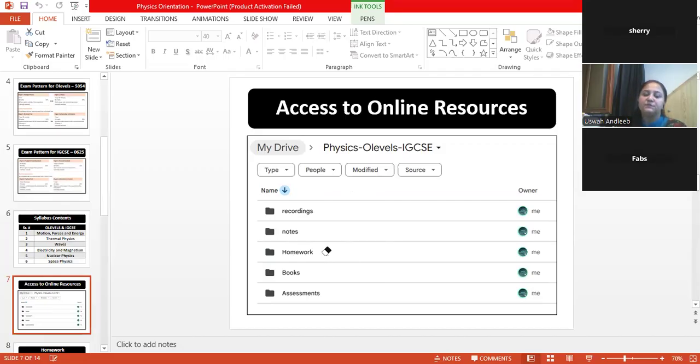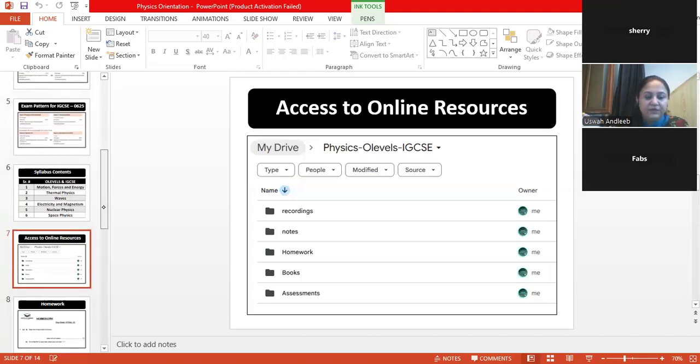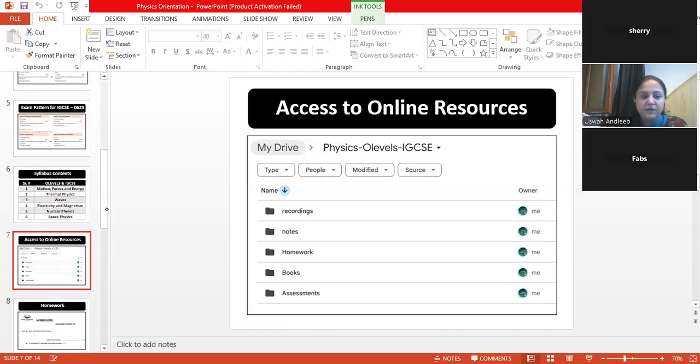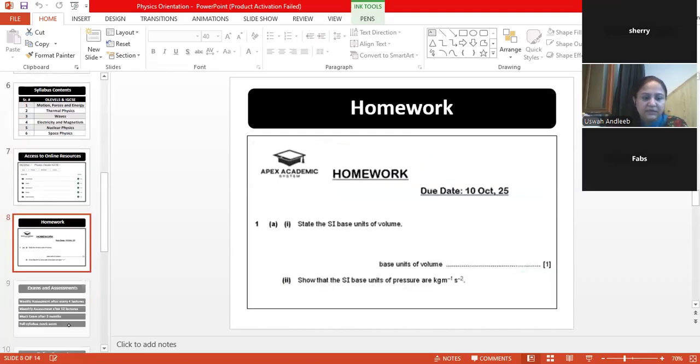By the end of the assessments, you will be provided with a proper sheet in which your assessments will be marked and graded, so you can get an idea about your progress as well. So this is it for the online resources. If you join the session from 1st of November, on the very day I'll give you access to the Google Drive.